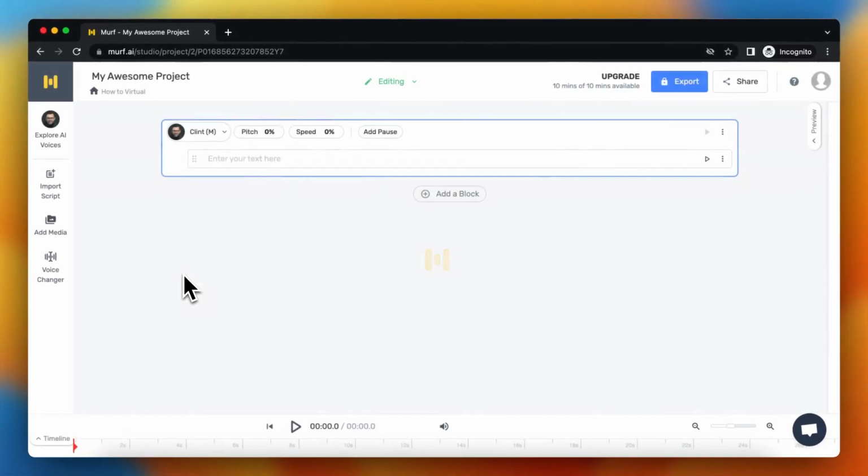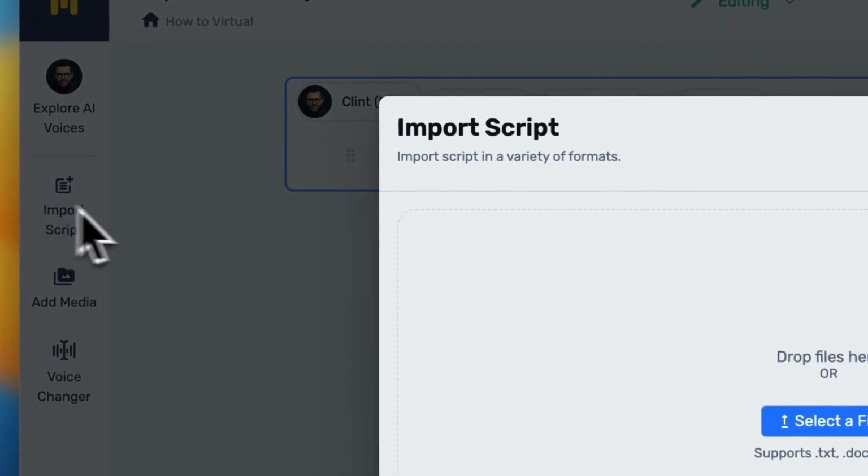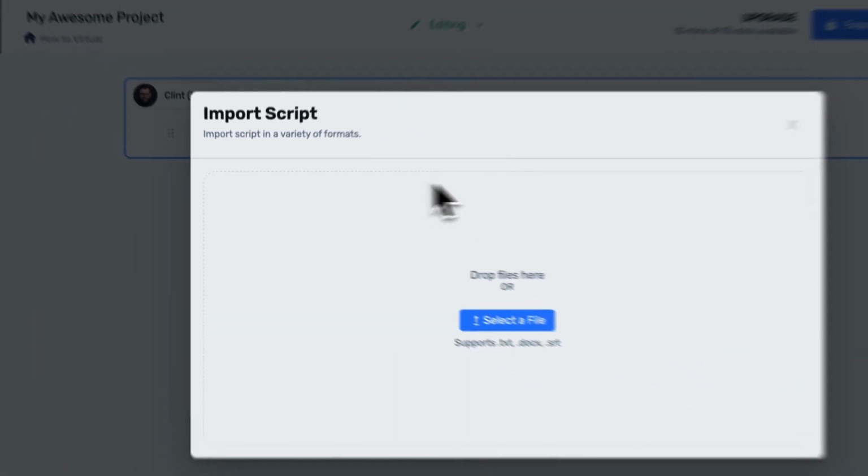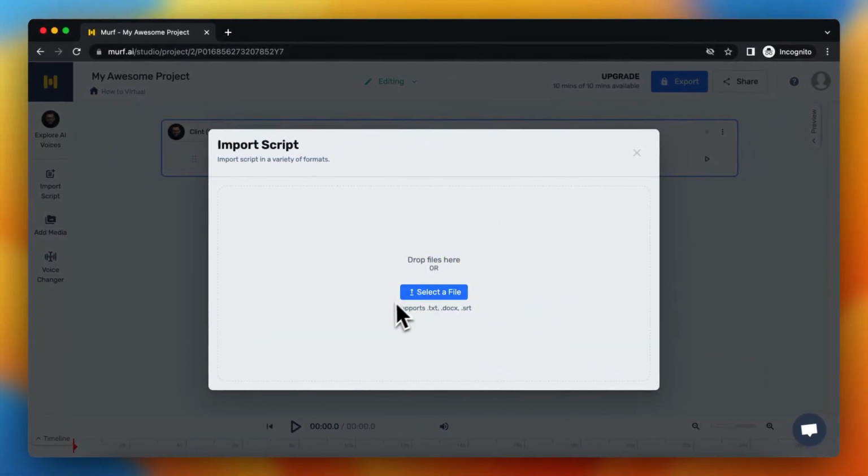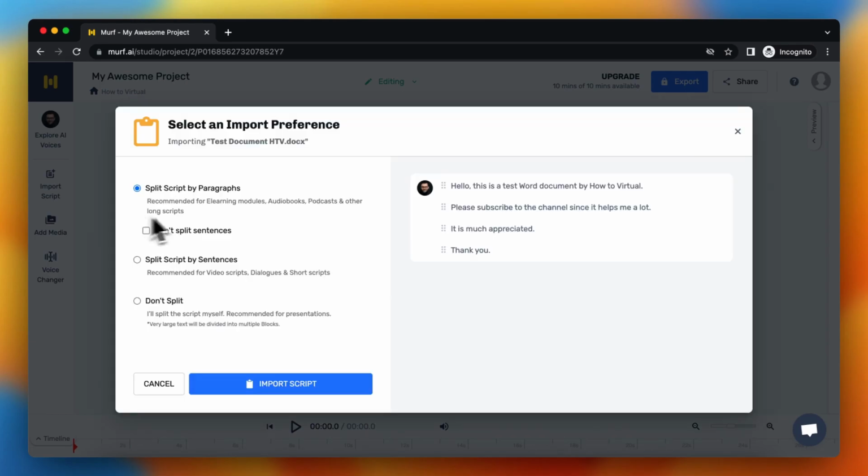Let it load, and you see a lot of options pop up. So what you need to do, you need to go to the left, tap on import script right here. So you can either drop a file or select a file. It supports the text, docs, and SRT files. So I am choosing a Word file right now, just so I tap on select a file, and I select it. After it's uploaded, you see this.